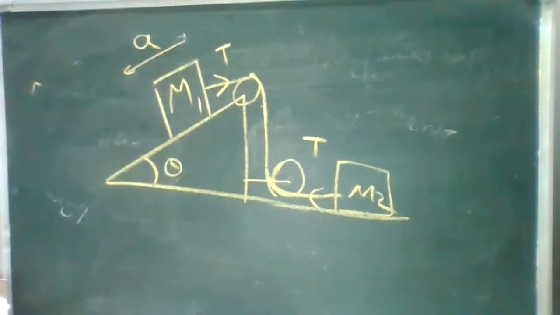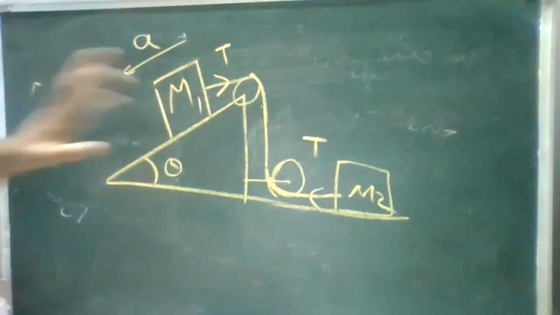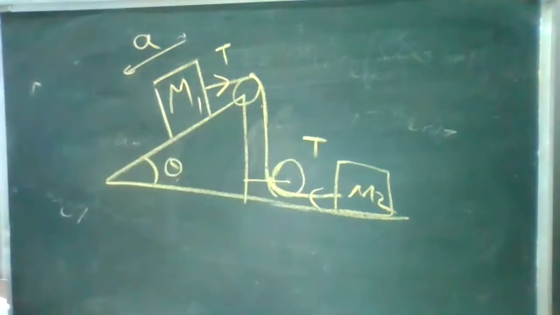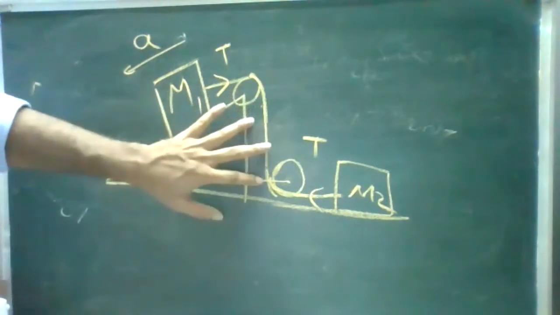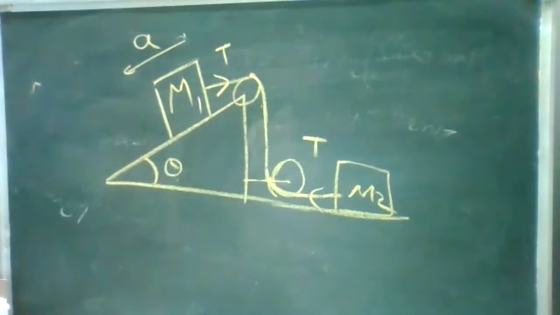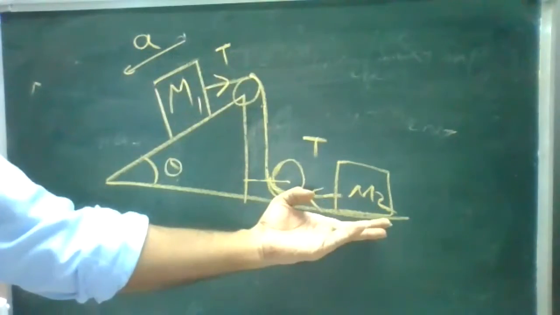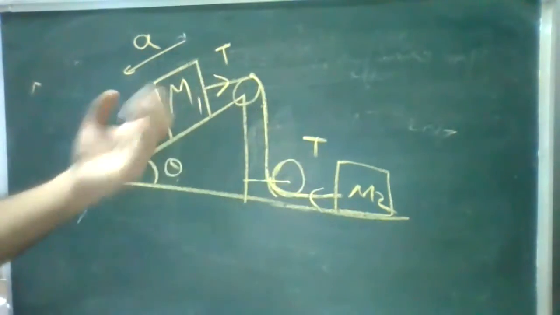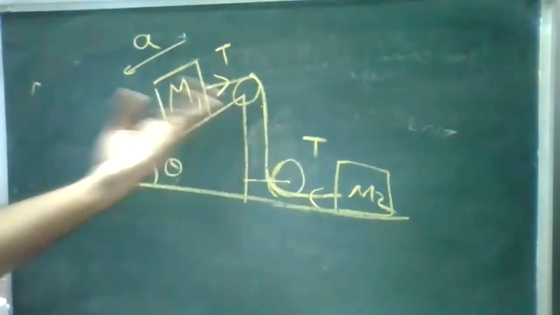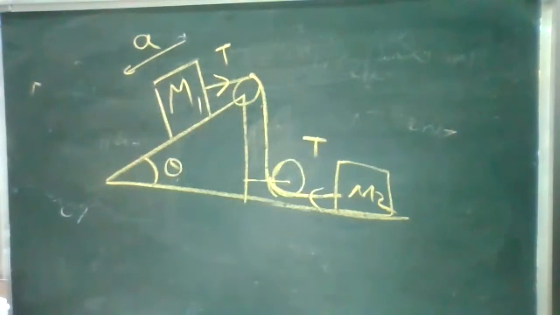Earlier, in the problem we have done, both were hanging. One side was fixed, the other side was connected to the other mass. But here it is not the case. Don't think of multiple accelerations, that is twice the acceleration. When you get two tensions, two pulleys, it is not about two accelerations. It is only one acceleration. Here the gravitation is there, it was on the horizontal, it was on the vertical. Okay, get the equations.